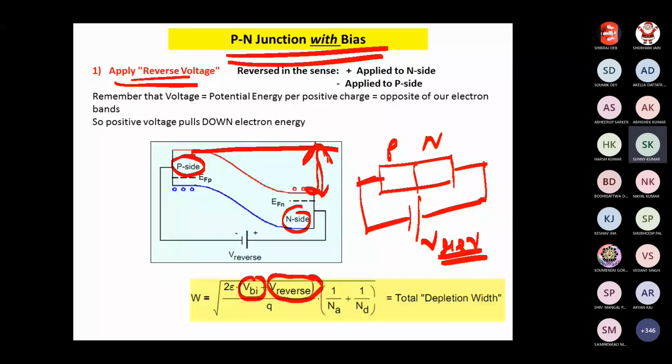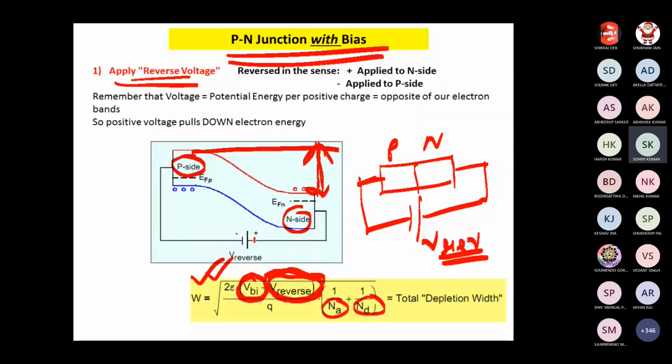If the barrier is increased, there will be very little current. Ideally there should not be current, but some leakage current will be there. In reverse bias the barrier width will increase. This is the expression to calculate the depletion width in the reverse bias condition. You have the built-in potential, the voltage applied, and the doping concentrations, and then you can calculate the depletion width in reverse bias.